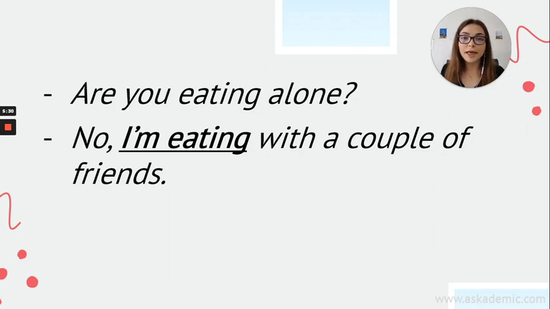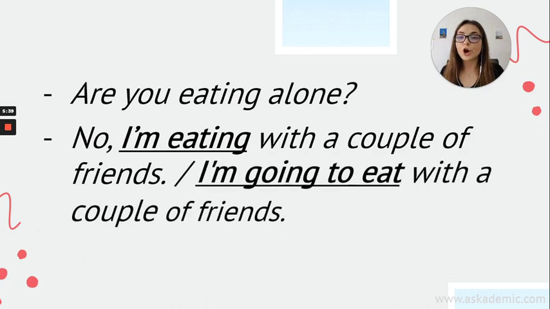We have a plan, right? So we have arranged a meeting. So in this case, we can also say, no, I'm going to eat with a couple of friends. The two mean the same, exactly the same. Other than this, I said we can use present simple if you remember. Let's see this.